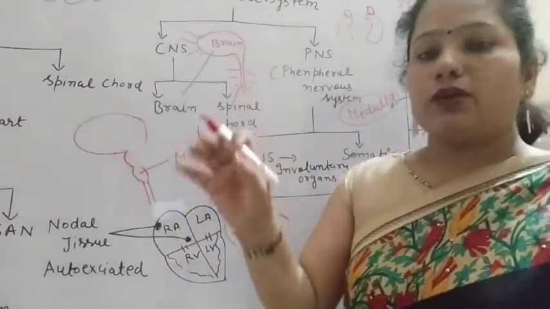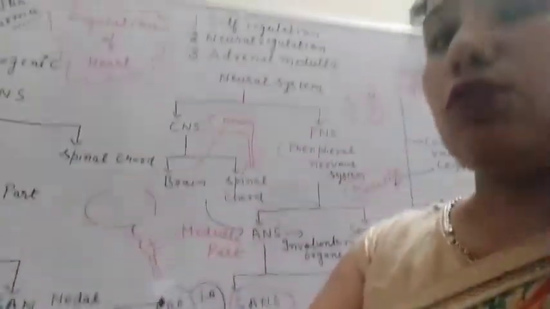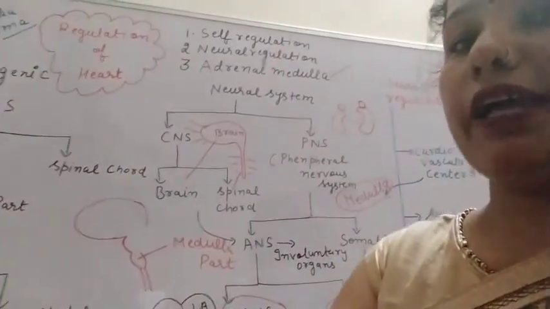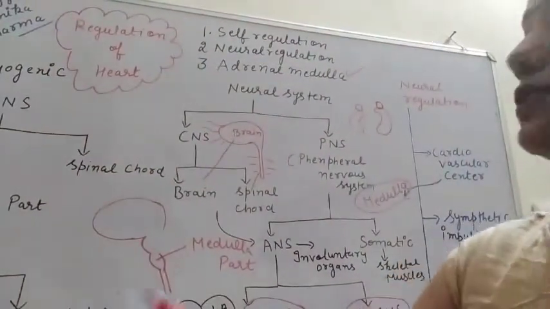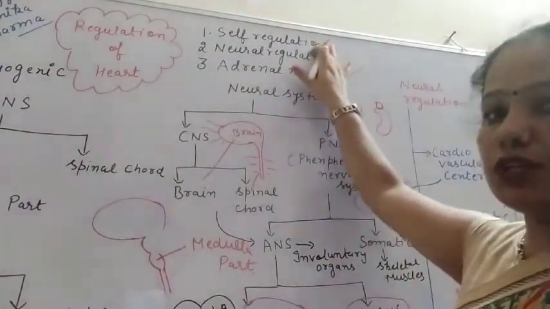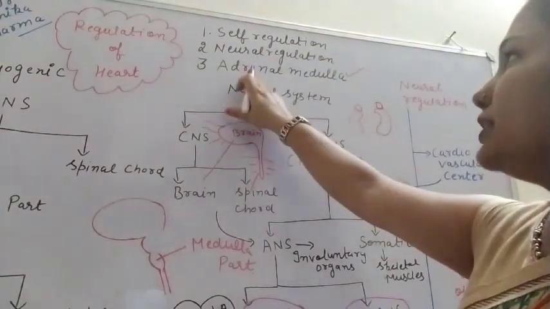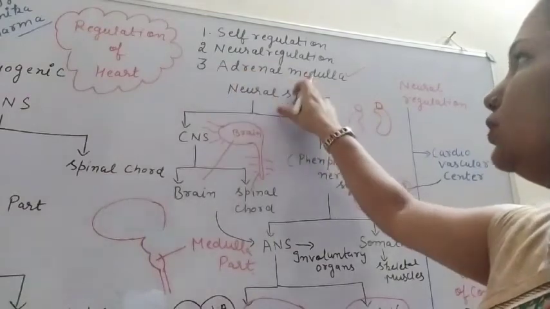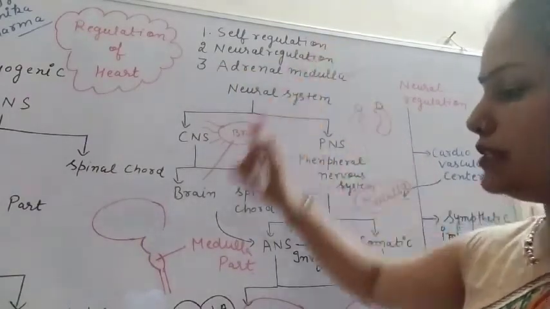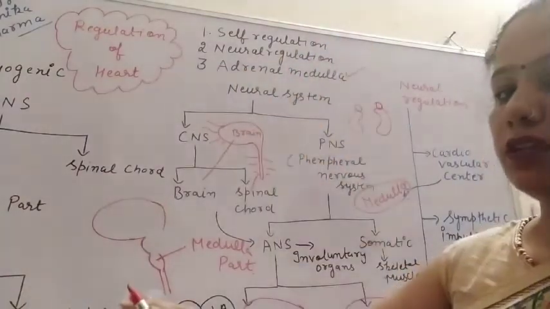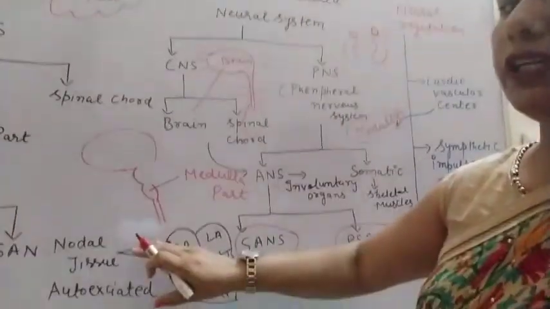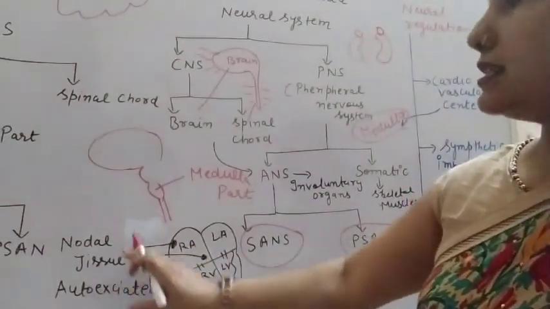So how does the regulation of heart activity take place? It is done with the help of self-regulation. Second is the neural regulation, and third is with the help of the adrenal medulla. Self-regulation means it is auto-excitable. The activity of the heart is regulated by itself.